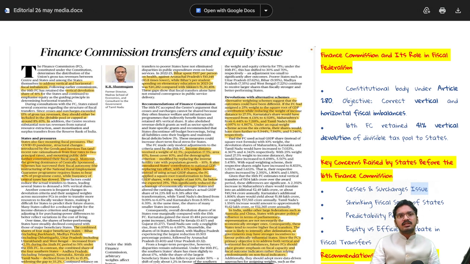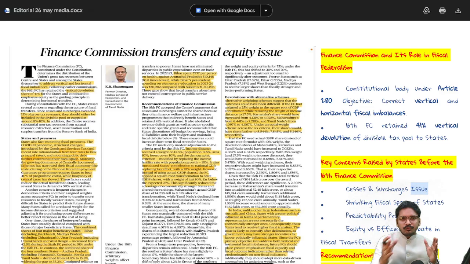The Finance Commission originates under Article 280 of the Constitution of India, where its objective is vertical and horizontal fiscal distribution, and at the same time to correct the imbalance which has gradually formed after its previous report. Once the 15th Finance Commission submitted its report, it gave a formula upon which vertical and horizontal distribution among states and center is done.